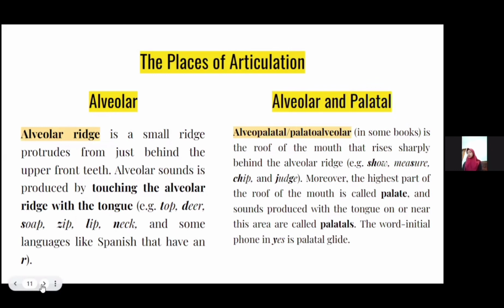The next is alveopalatal, or palato-alveolar in some books, which is the roof of the mouth that rises sharply behind the alveolar ridge. For example, the words show, measure, chip, and judge. Moreover, the highest part of the roof of the mouth is called the palate, and sounds produced with the tongue on or near this area are called palatals. This word initial is found in yes, a palatal glide.